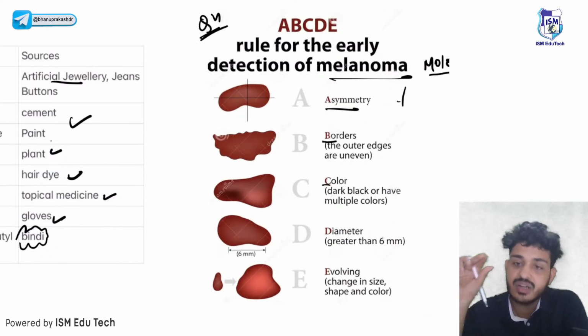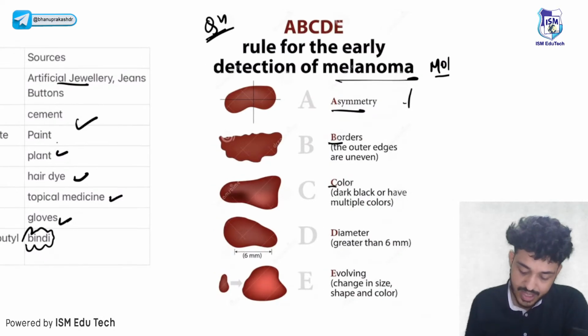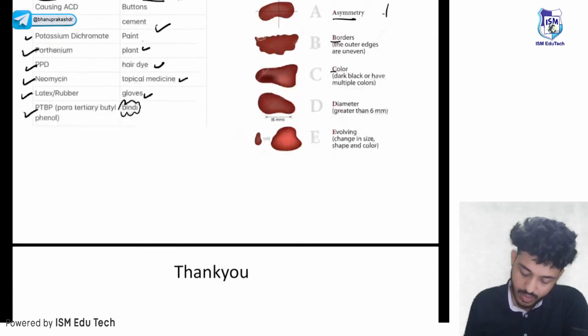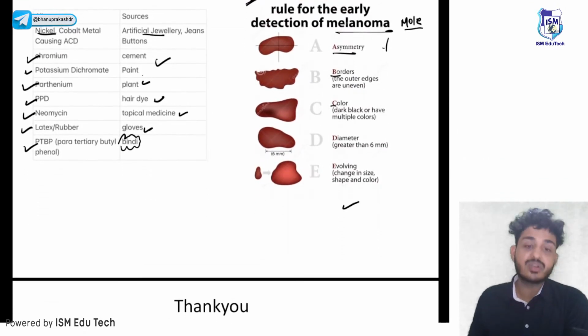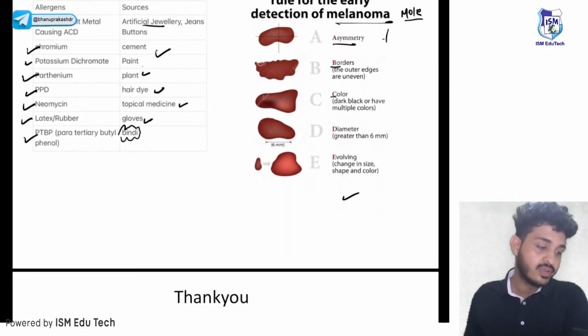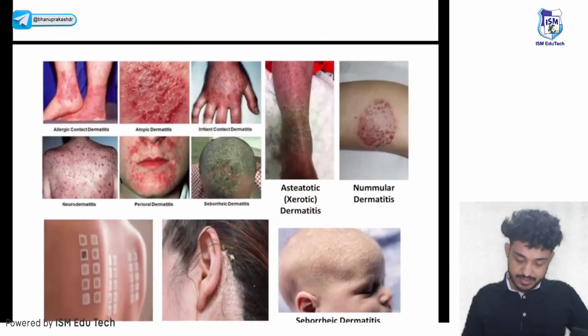D is for diameter, more than 6 mm. E is for evolving, it will be changing in size, right? So that is all about melanoma, and we are done with the session, guys.